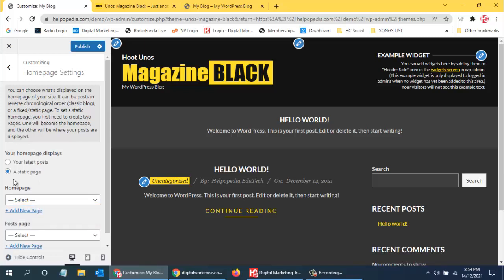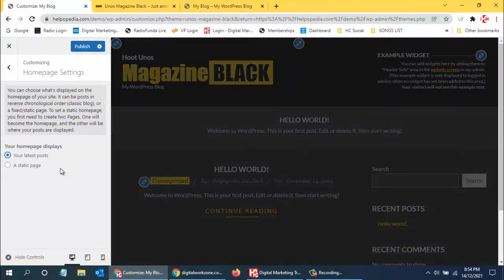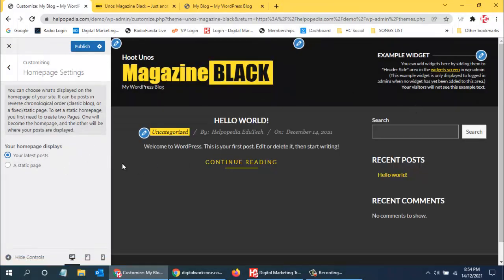First of all, we have installed a theme which is related to magazines or blogs, so in this theme it would be a bit difficult. For that we need to use a separate theme related to the content we want to use. Right now we are learning how to create a blog website, so we keep the latest posts over here. Whenever we add a new post, it will come up over here. And after making any changes, we have to click on this publish button that we can see over here, so that all the changes take effect. So this is done.